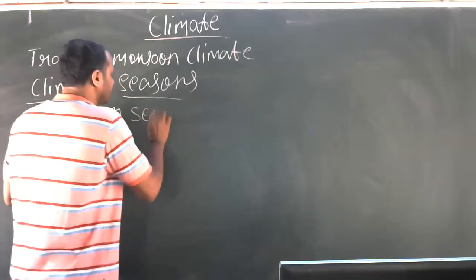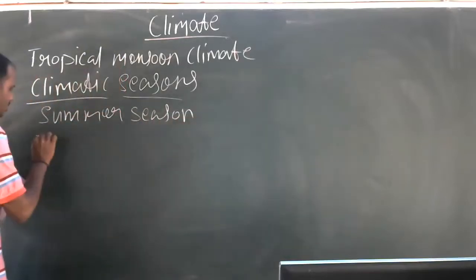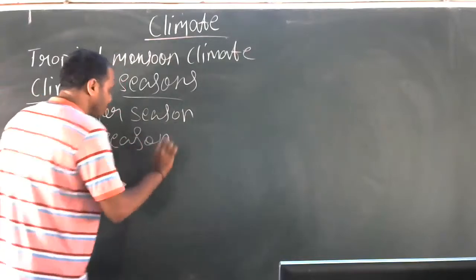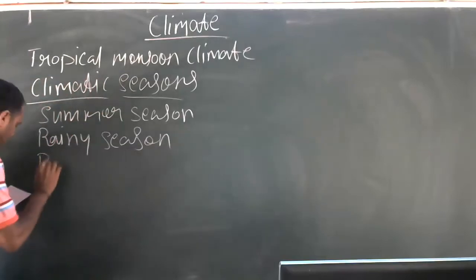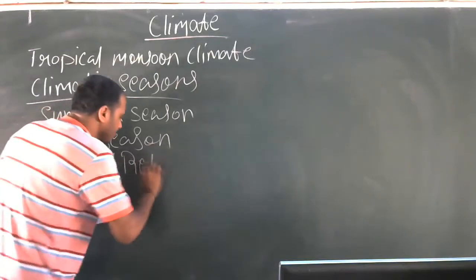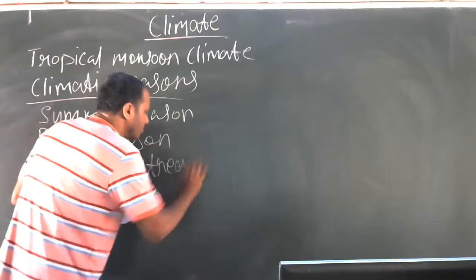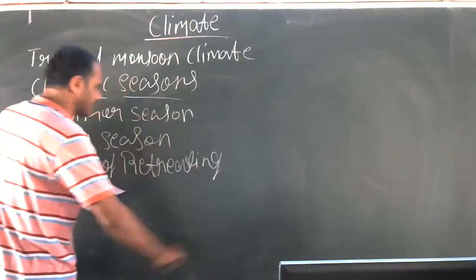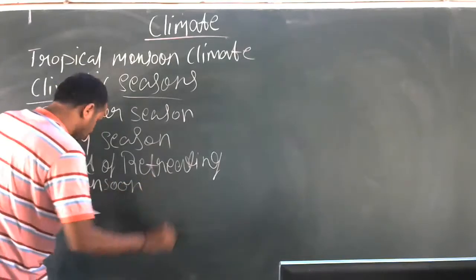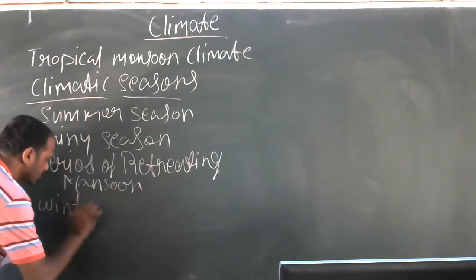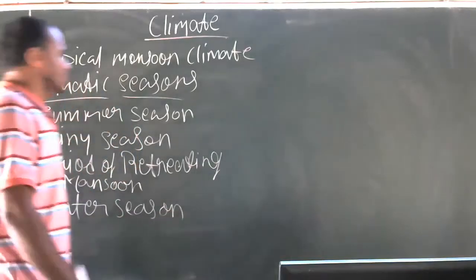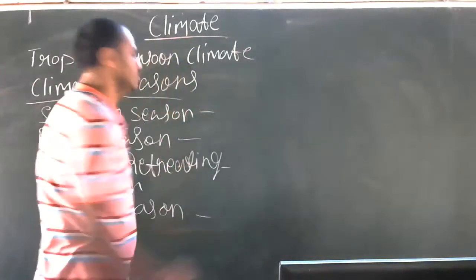Summer season, rainy season, period of retreating monsoon season, and next comes the last one, the winter season. So these are the seasons of Karnataka.